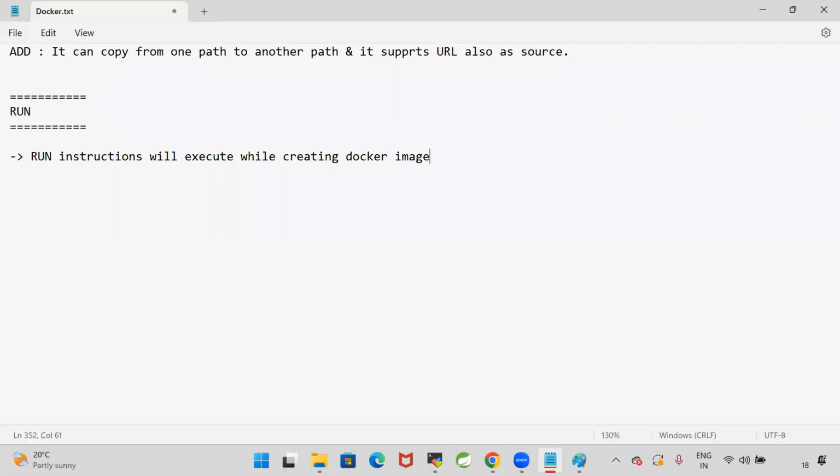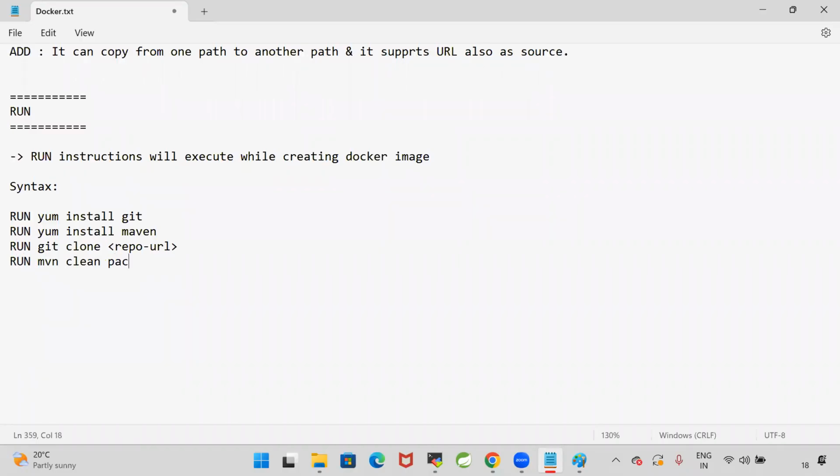Using run, we can give instructions to Docker to install some software. Run instructions will execute while creating the Docker image. For example, the syntax is: run yum install git, and run yum install maven, run git clone repo URL, run mvn clean package.